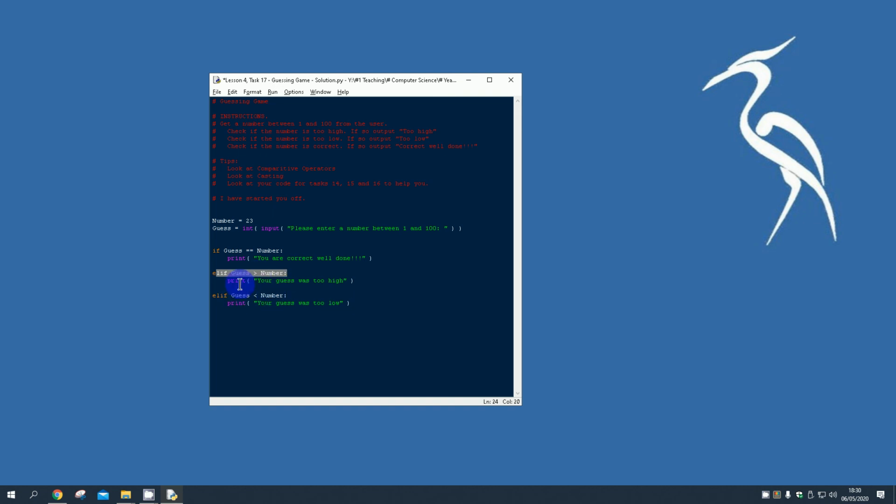But this is actually not 100% necessary, is it? Because if it wasn't equal to and it wasn't greater than, it can only possibly be less than. So just here I can get rid of that and just type in else. So it will do this. If this isn't true, it'll do that. If that isn't true either, it'll do this. Let's run it, let's prove it, and let's get Task 17 done.